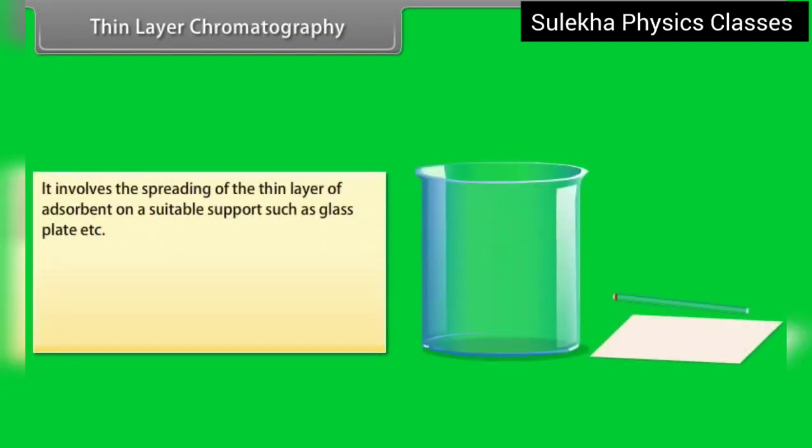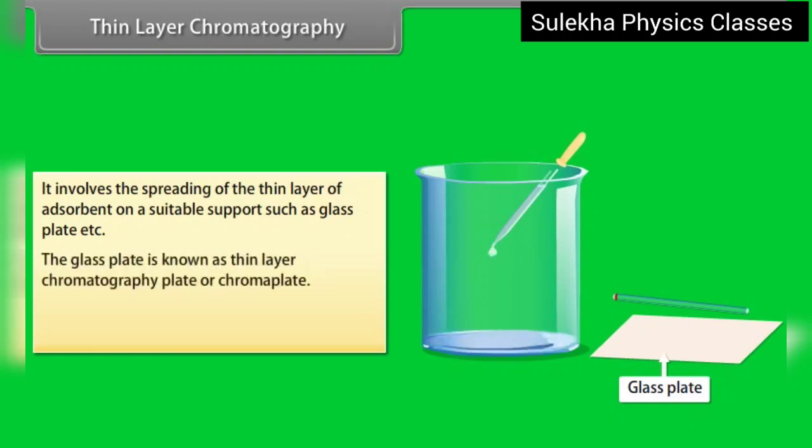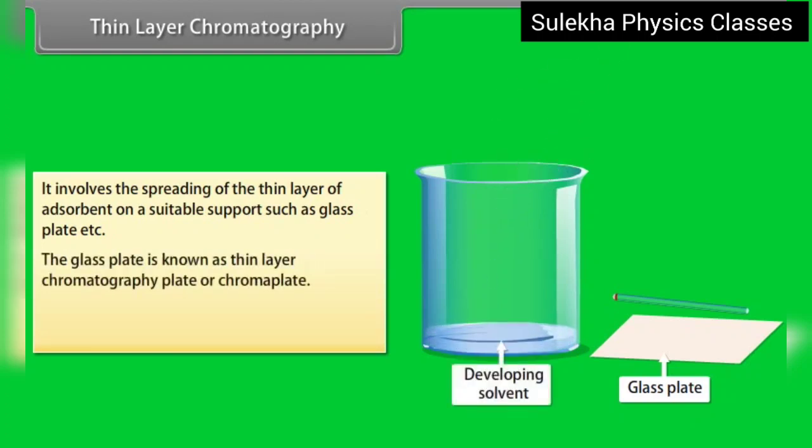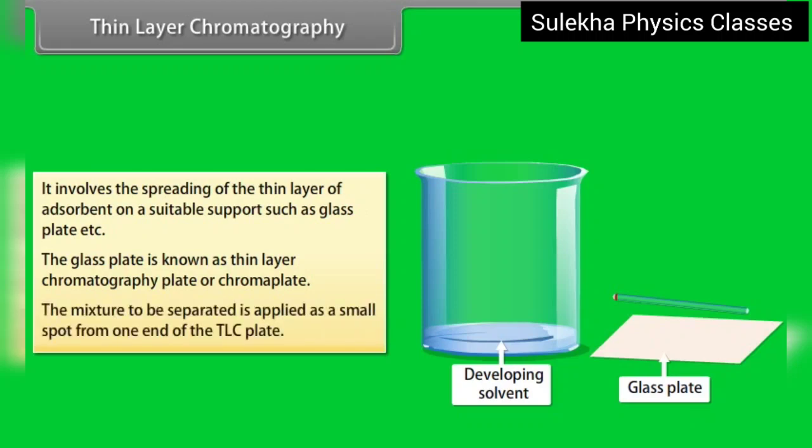Thin layer chromatography. It involves spreading a thin layer of adsorbent on a suitable support such as a glass plate. The glass plate is known as the thin layer chromatography plate or chroma plate. The mixture to be separated is applied as a small spot at one end of the TLC plate.